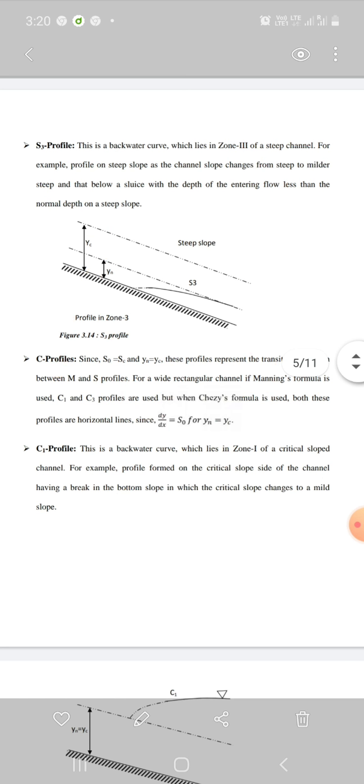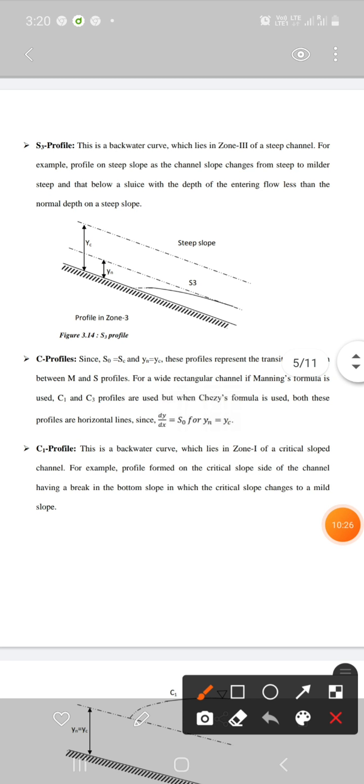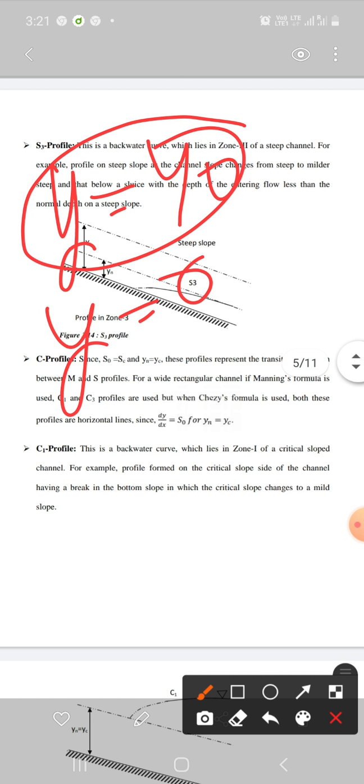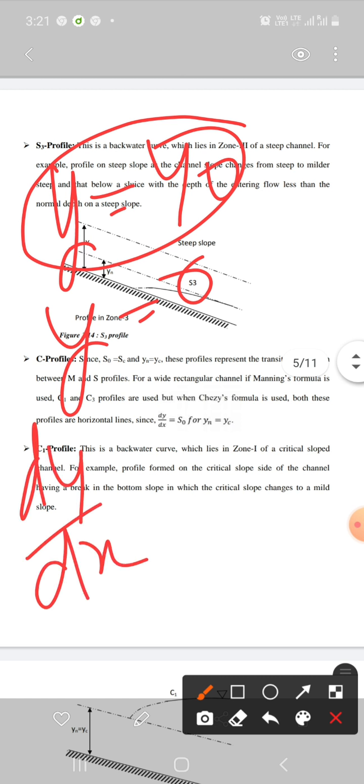Okay, now we will apply the boundary condition to draw the S3 profile. Boundary condition will be, first will be y is equal to y naught, and second will be y is equal to 0. Now we will draw the S3 profile. To draw the S3 profile, first we will see y is equal to y naught. When we put y is equal to y naught, then dy over dx will be equal to 0.